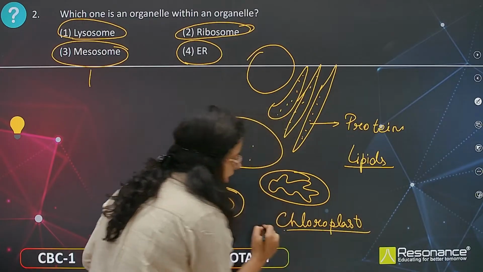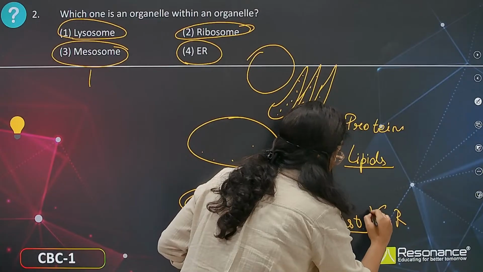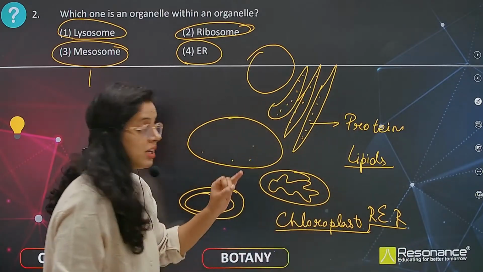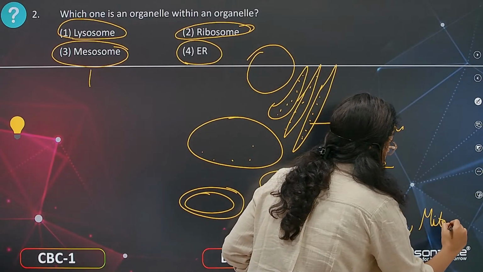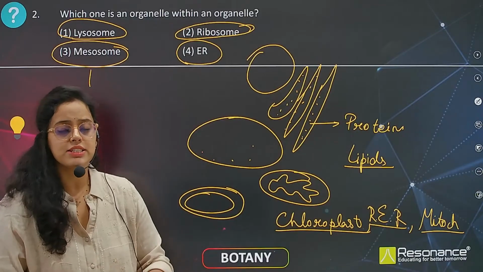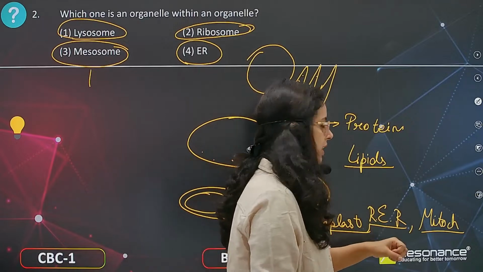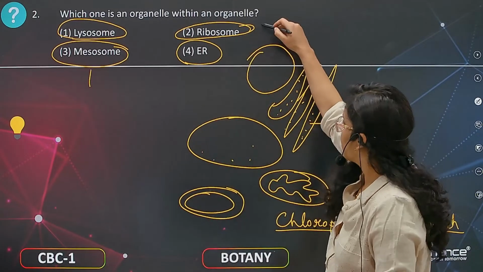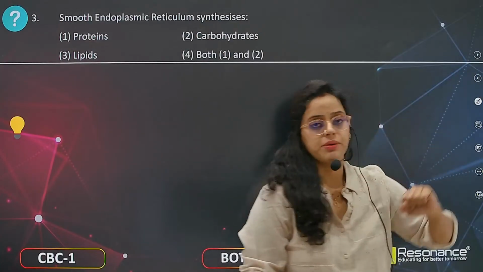Chloroplast is the organelle, right? And another organelle, endoplasmic reticulum, specifically rough endoplasmic reticulum, consists of ribosomes. Mitochondria also consist of ribosomes. So this is present within another organelle. That is the reason it is called one organelle present within another organelle. So here the answer is going to be the ribosomes. Okay, now moving to the next question.